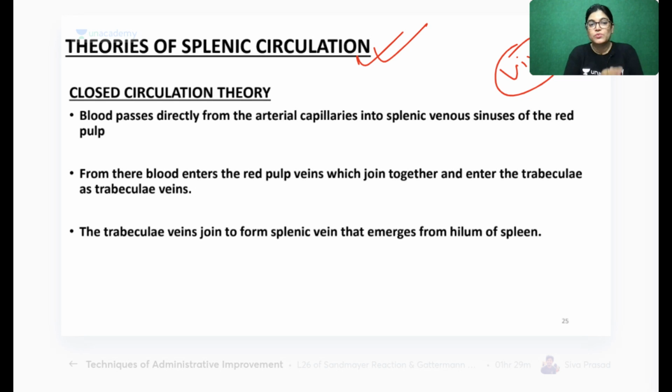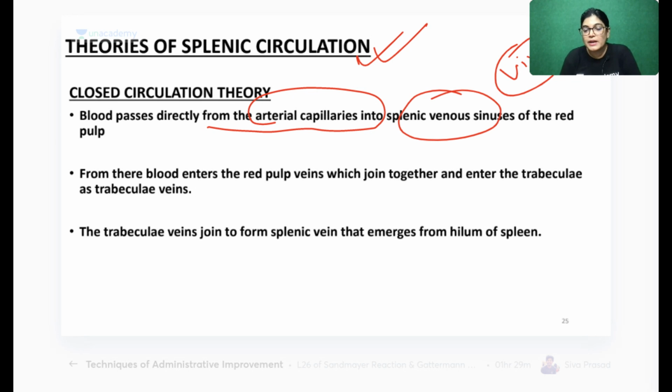Now there are two theories, one is the closed circulation theory and the other is the open circulation theory. So what is the difference? I will tell you. Blood passes directly from arterial capillaries into splenic venous sinuses. What I told you, mixing of blood occurs between the arterial end and venous end. If this transportation of blood occurs directly from arterial end to venous end, this kind of blood circulation in the spleen is called closed circulation.